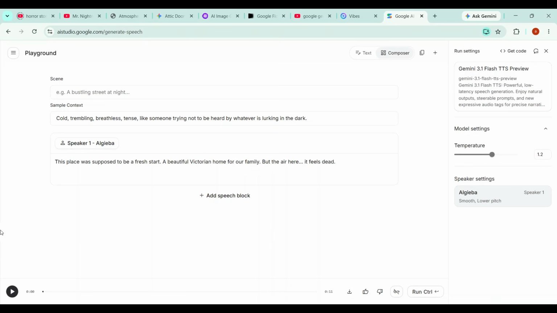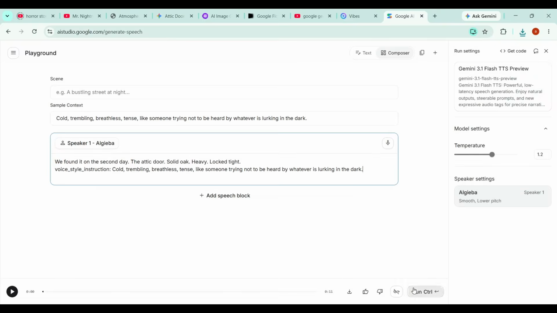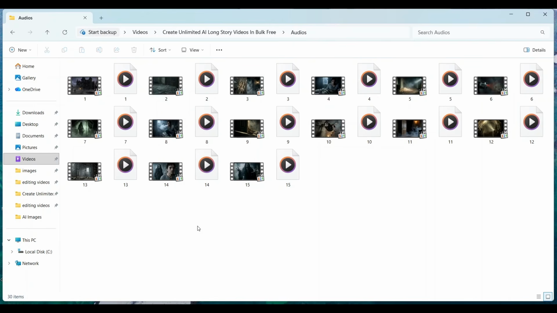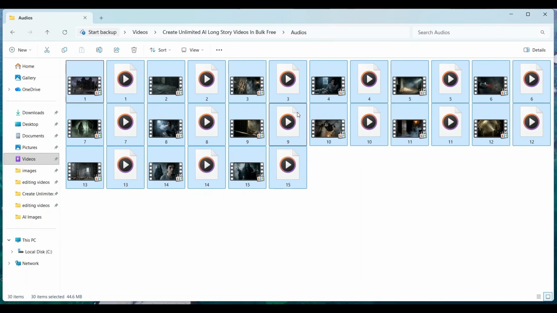And within a few seconds, our narration is ready. I'll click Download to save the audio to my desktop. And just like that, you can repeat the same process for every scene, generating and saving all the narration files to your desktop. Okay, now as you can see, the audio files for each scene are downloaded. We now have all our video and audio files ready, so the next step is to combine everything into one